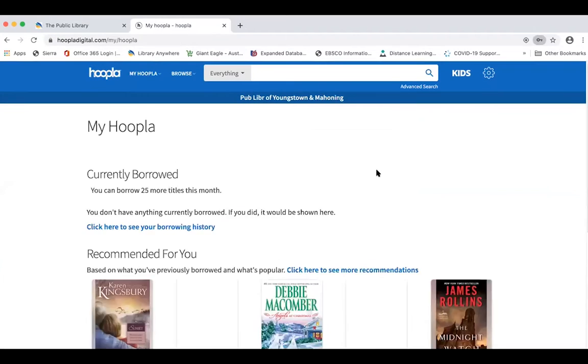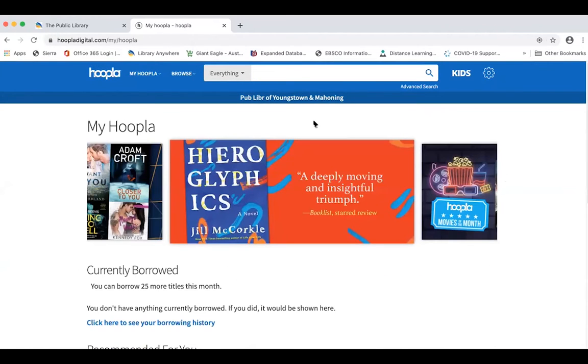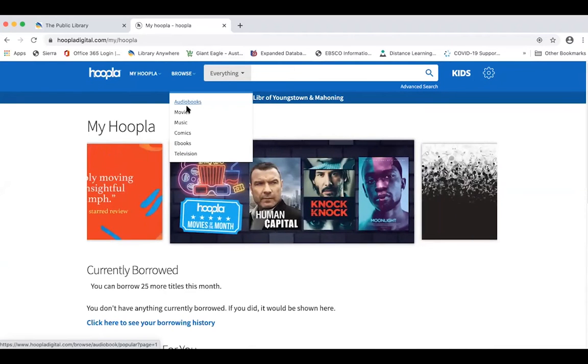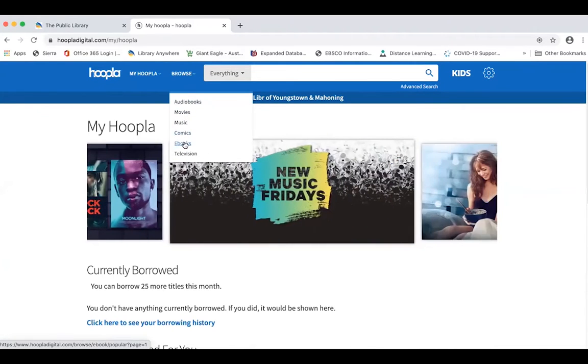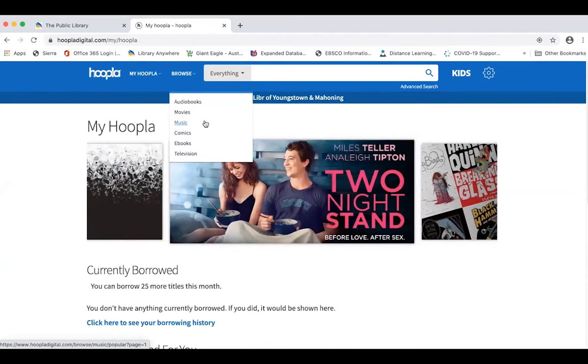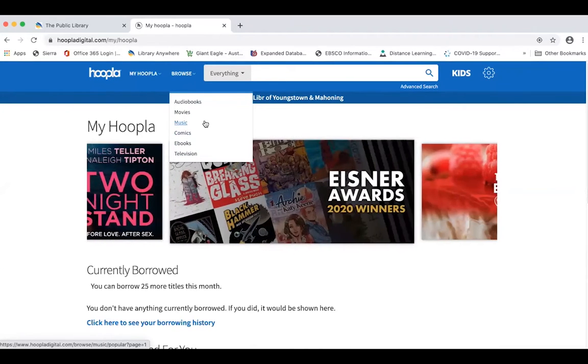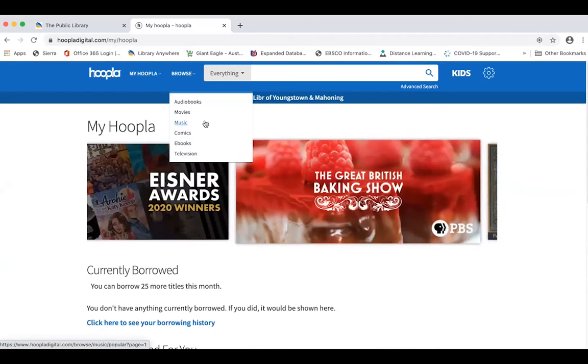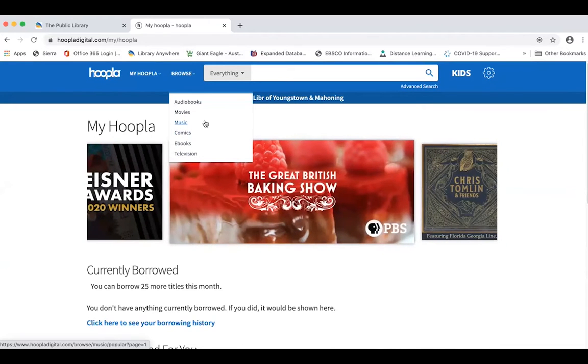So here we are at Hoopla. Hoopla is our streaming resource. This resource has audiobooks, movies, music, comics, ebooks, and television shows within it. It's an all-age resource with not only recreational entertainment for all ages, but also educational things for all ages.